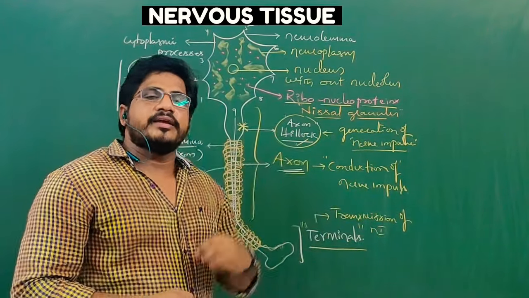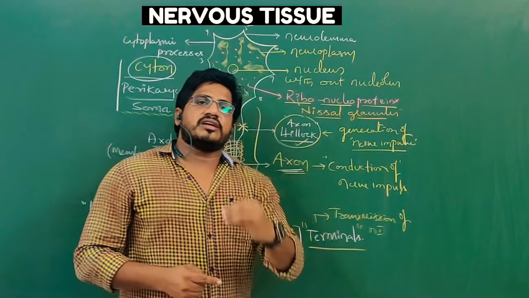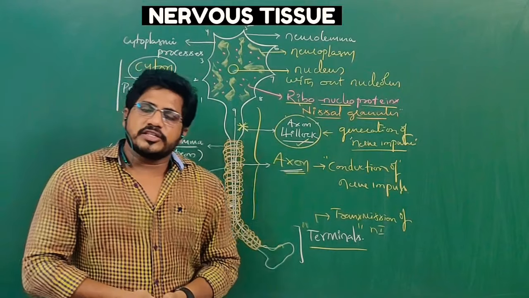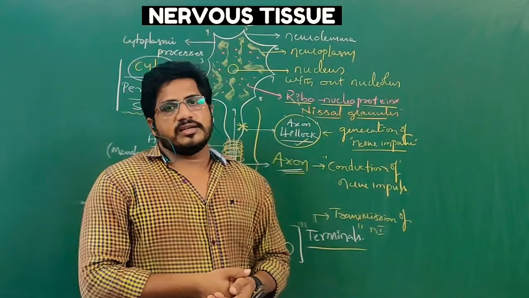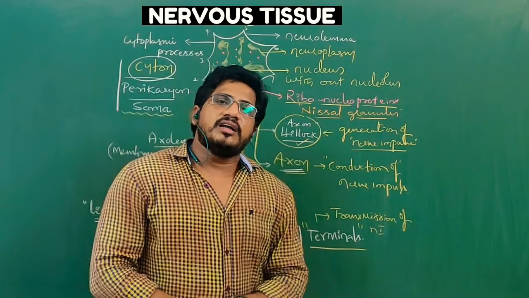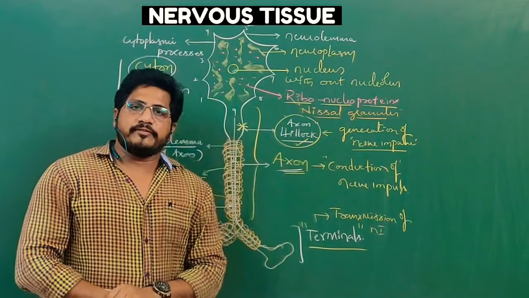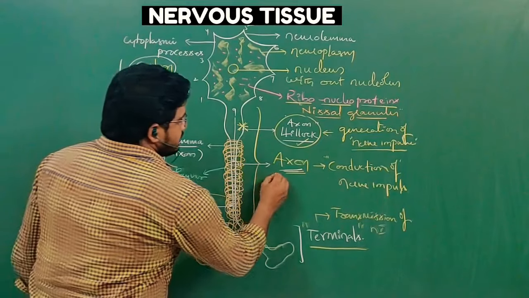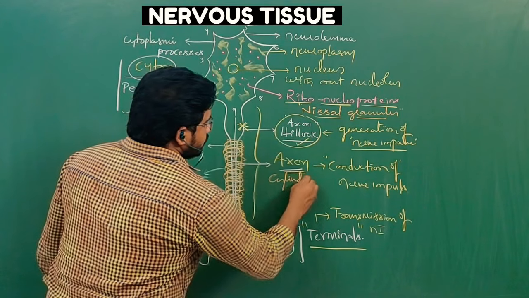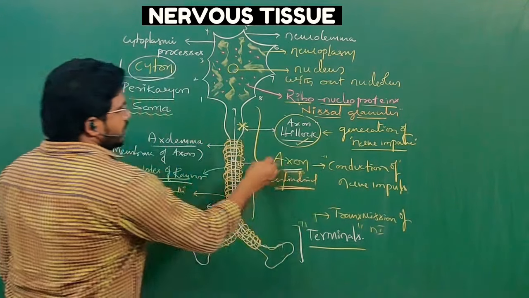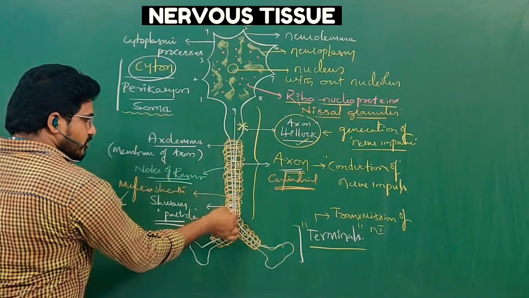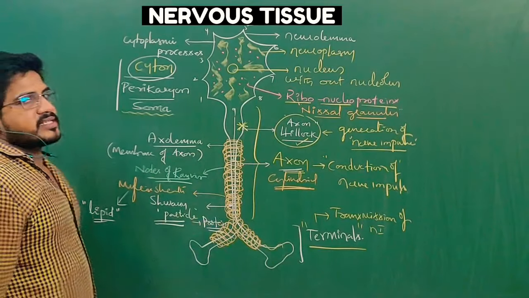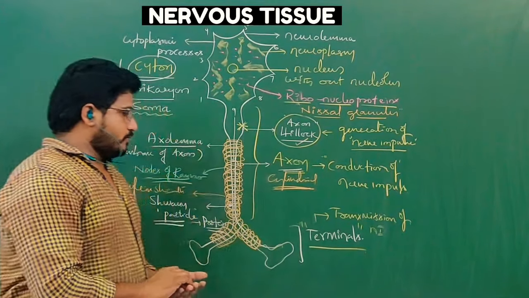The mechanisms of nerve impulse, nerve conduction and nerve transmission in the human nervous system we will discuss in first year animal physiology, not now. These are the basic data needed to understand such concepts later. So this is how the axon can be defined. The axon is cylindrical and continues from one of the processes of the cyton. The axon is covered by myelin sheath, though sometimes the myelin sheath is absent, as we discussed just before.